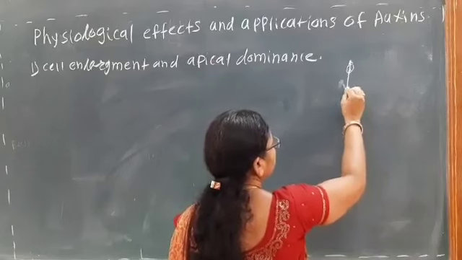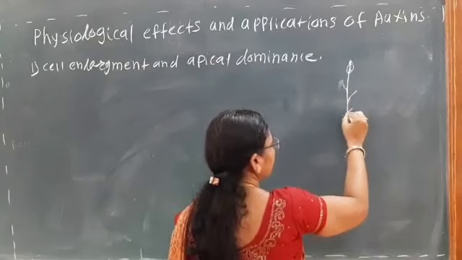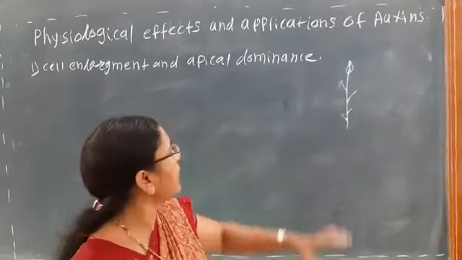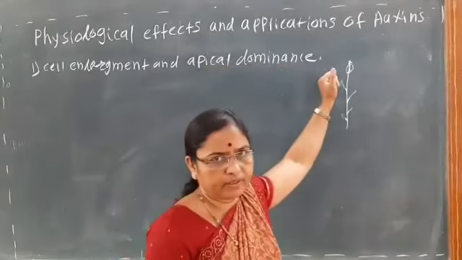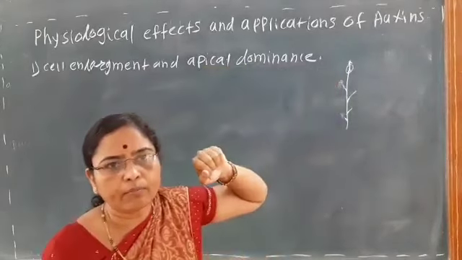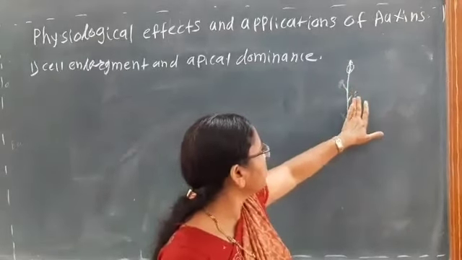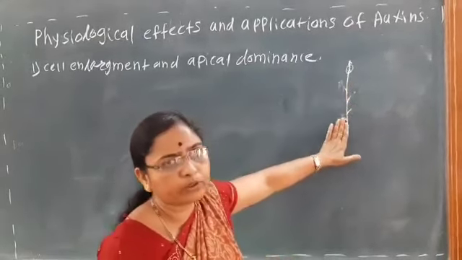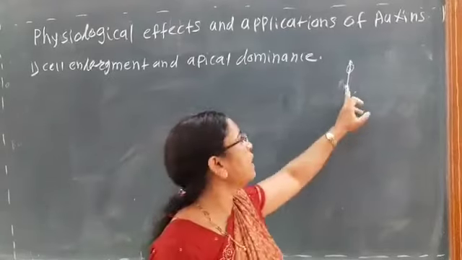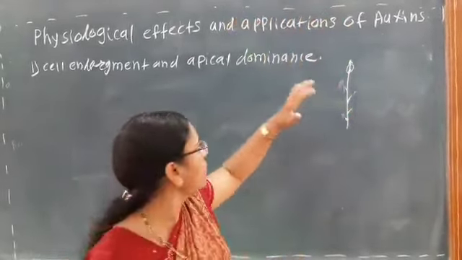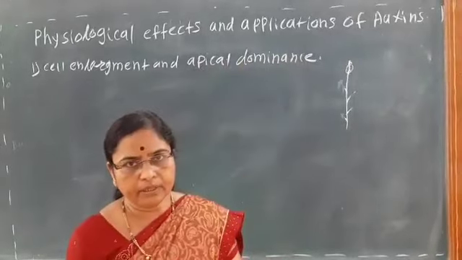So the growth of these lateral branches is prevented. It is known as apical dominance. So in this case the lateral branches are not produced. Only the length or the height of the plant increases. Okay, so it is apical dominance.